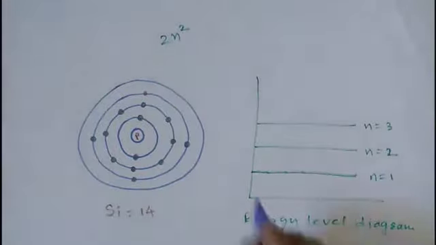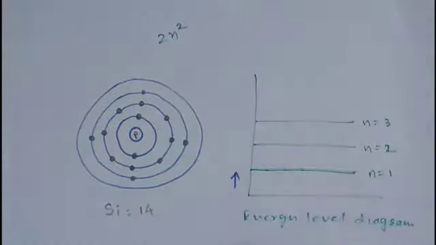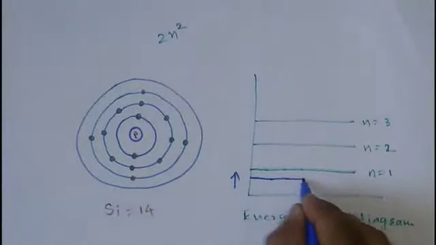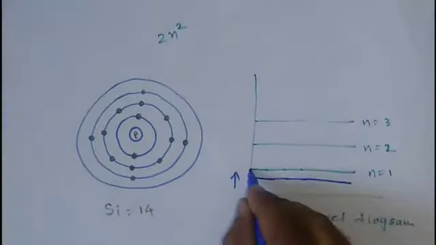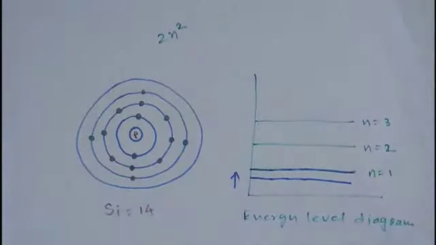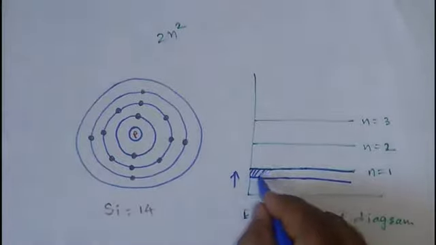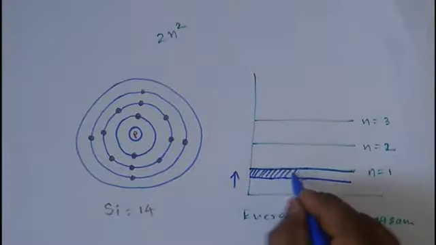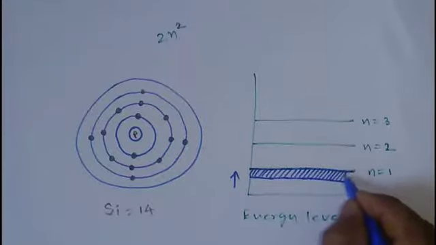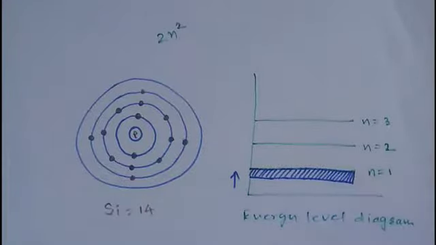So suppose this is the energy level diagram. A first orbital electron may have a lesser energy like this, and another electron has higher energy in some atom, so this will form an energy range like this, and this energy range of all first orbital electrons is called an energy band.